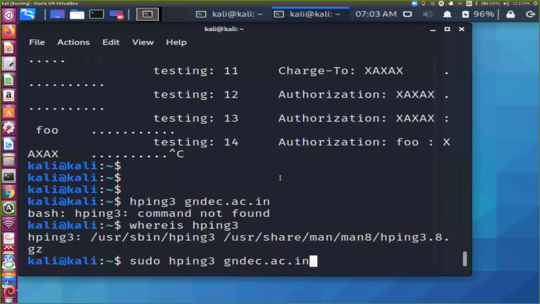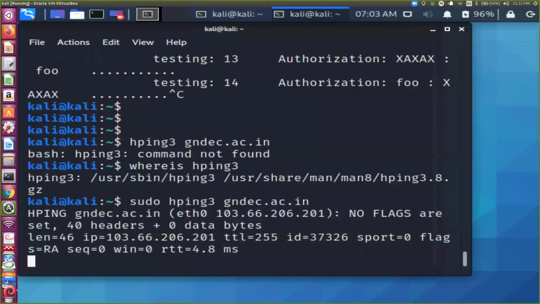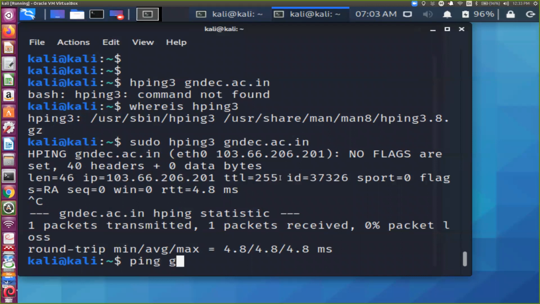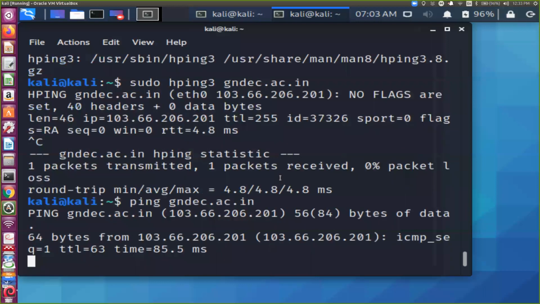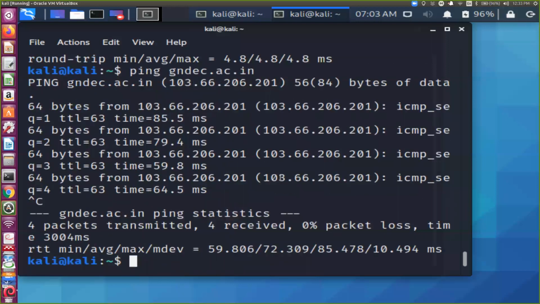Now before running this, if I do a simple ping, see the difference between ping and this. It's showing a simple ping, and if there is a firewall, we can block this also, ICMP, because this is the first attempt by the attacker to attack our machines. First they ping whether the machine is live or not, so that we can control, we can stop that service using a firewall.